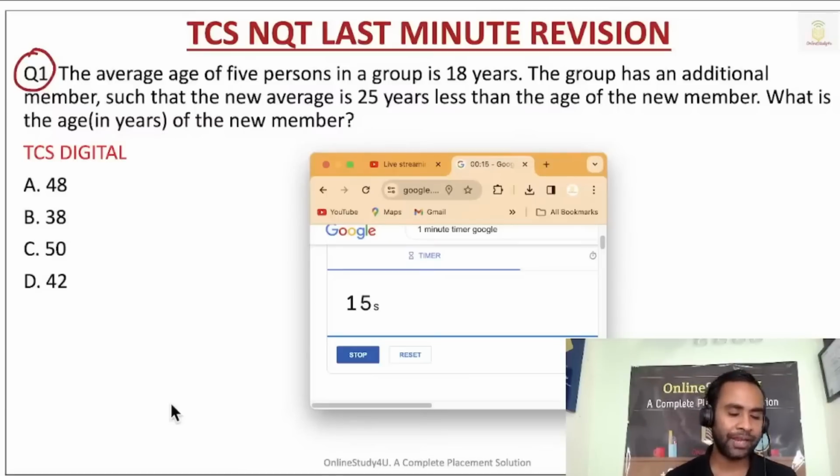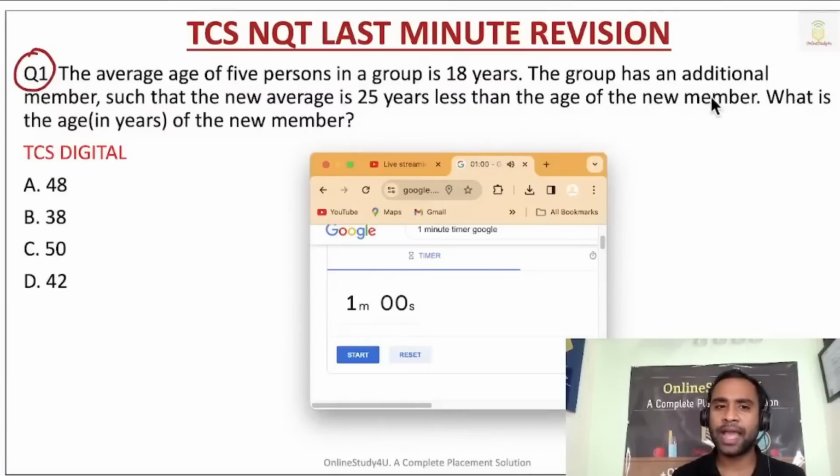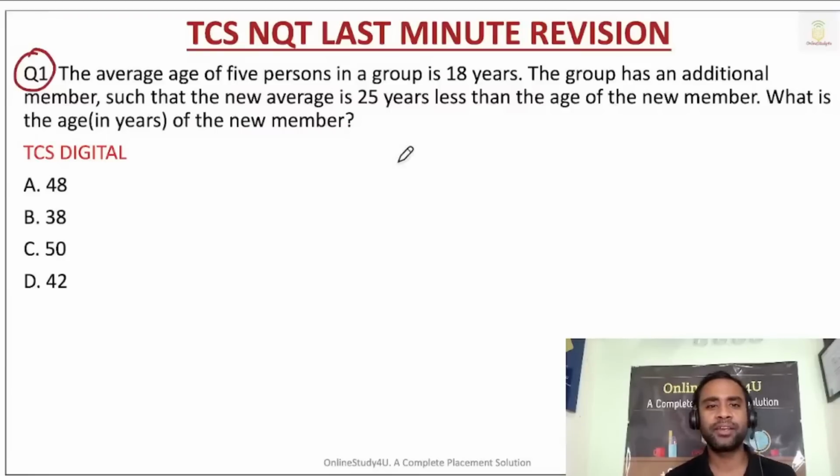So this is the TCS Digital problem. You can say advanced problem, right? Divya has told 38. Okay. So the average age of 5 persons in a group is 18 years. The group has an additional member such that the new average is 25 years less than the age of the new member. One by one we will do.